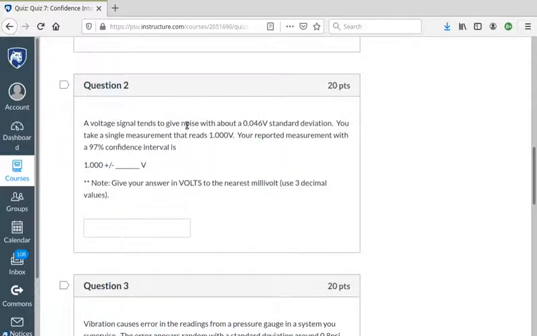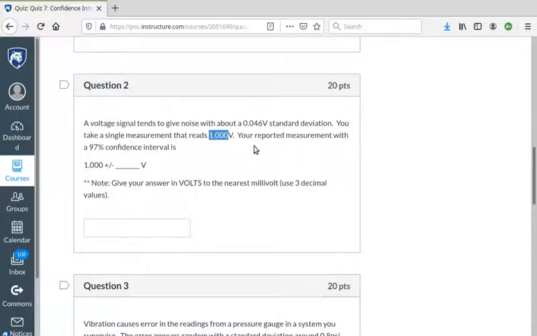So voltage tends to give noise with about a certain standard deviation here. You take a single measurement that reads 1 volt exactly. Your reported measurement with a 97% confidence interval is, so you're always going to report your nominal measurement. This is what you think it is, right? It is 1 volt, plus or minus what, in order to achieve 97% confidence that it lies within that range.